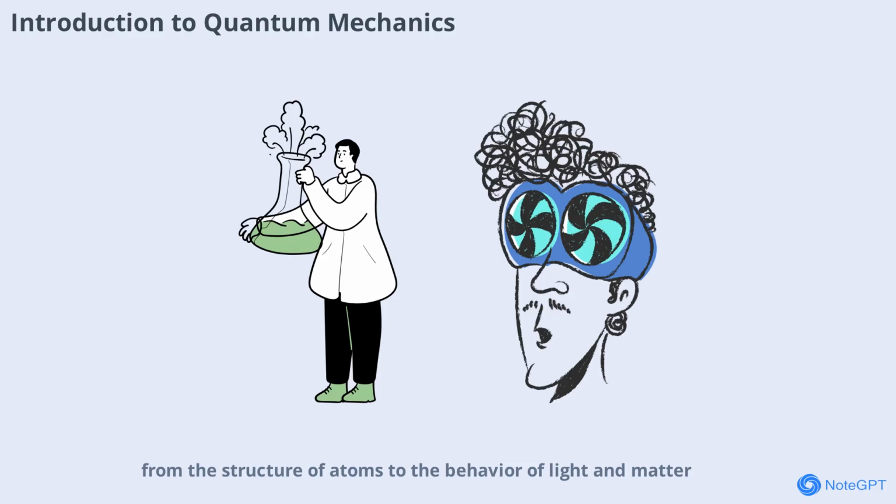light and matter. Before we dive into the details of the Schrodinger Wave Equation, let's set the stage by exploring why quantum mechanics is so important and how it differs from the physics we experience in our everyday lives.